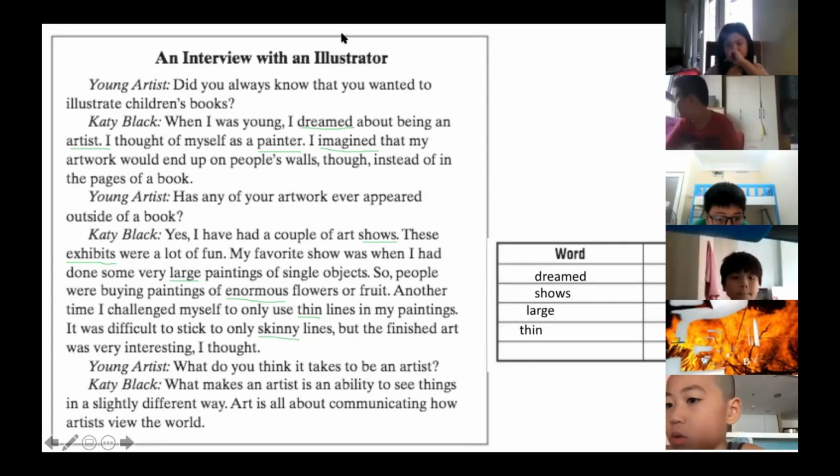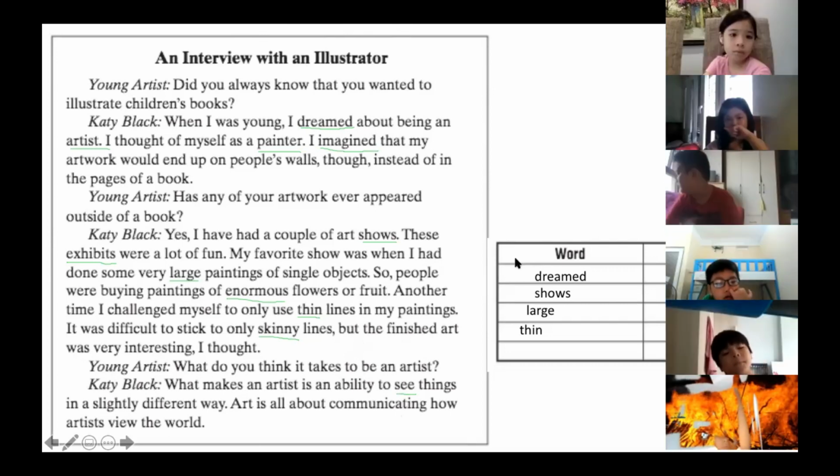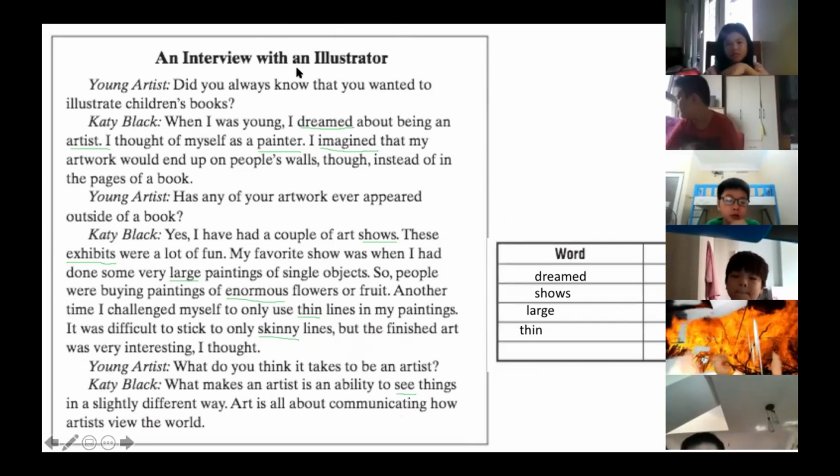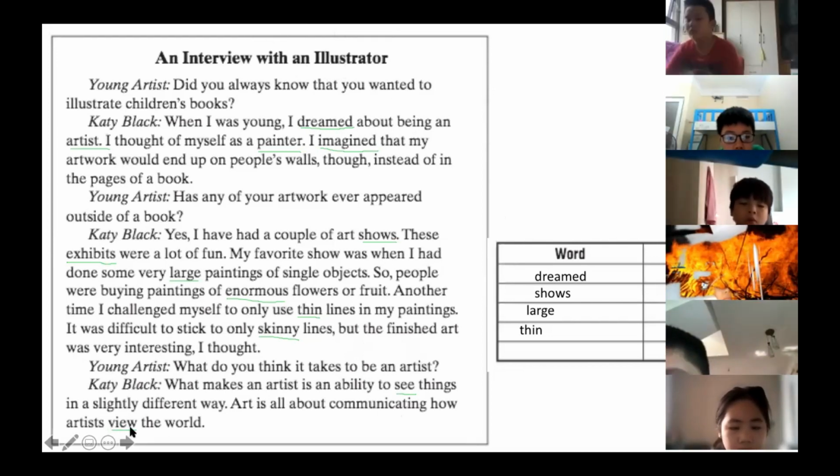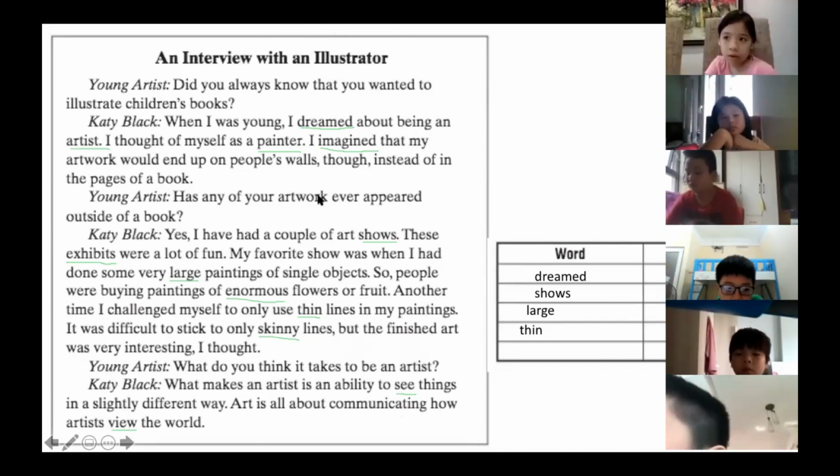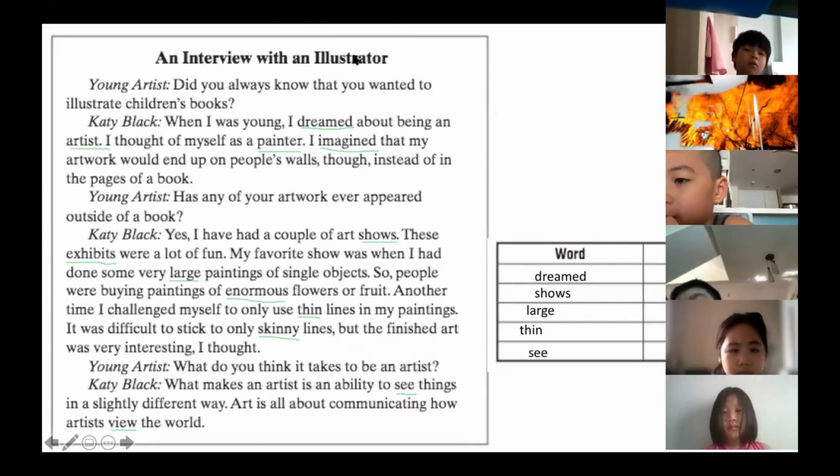So, guys, the words I was looking for are, I'll tell you one word and you can try and guess the next word. One of the words that is a synonym is see. Can you find a synonym for see? Whoa, Kwang Ming, your hand went up so fast. What do you think? See and view. Good job. See and view. So if you see something, you are able to look at it with your eyes. If you view something, again, you're able to look at it with your eyes. Okay, guys, really good work.